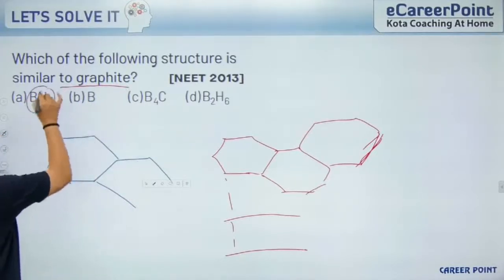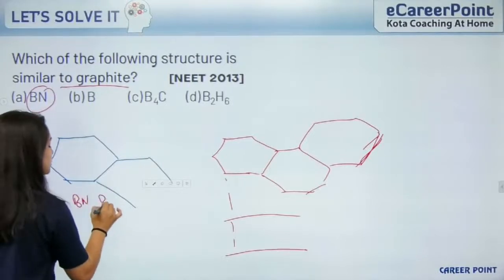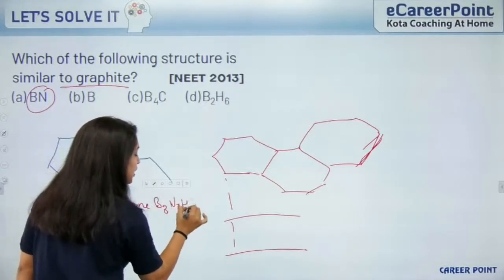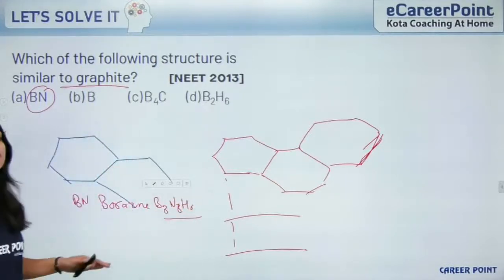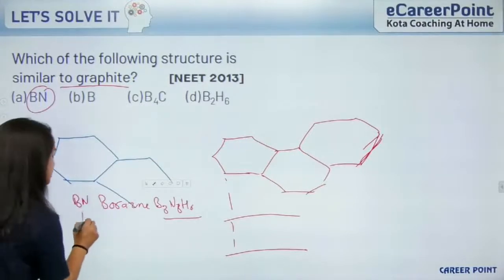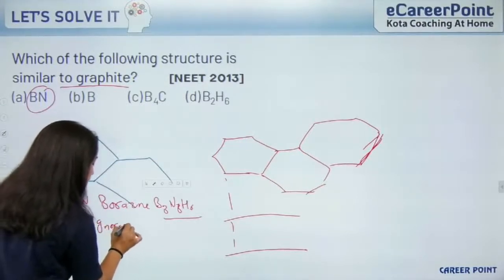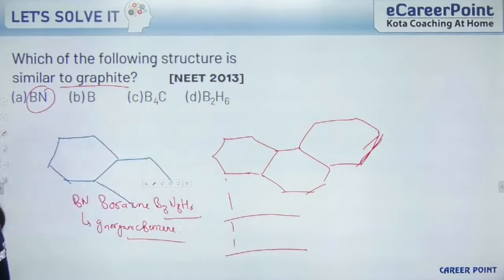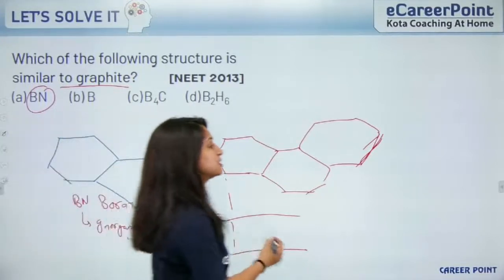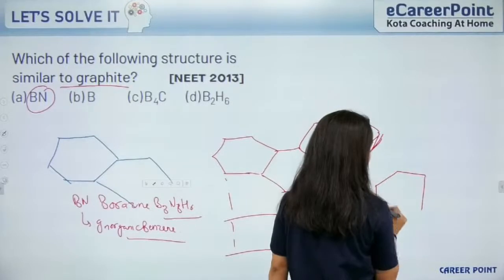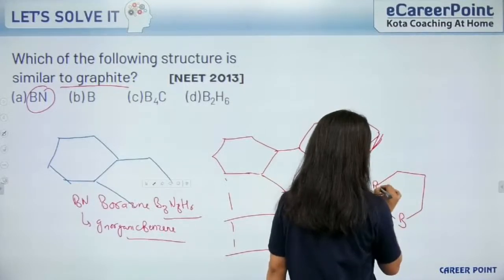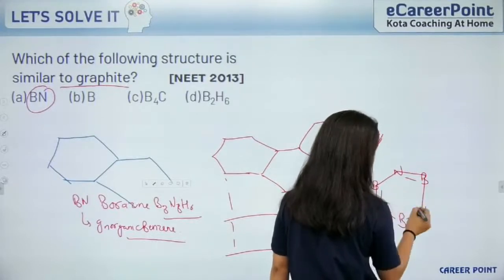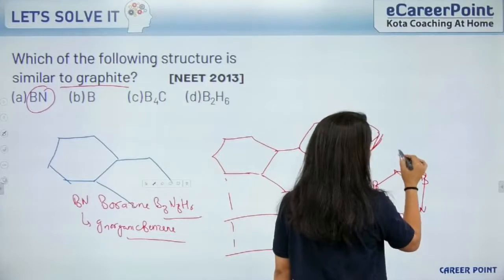We all know about BN, borazine, B3N3H6, which is also known as inorganic benzene. It has a structure similar to this one: B, N, and hydrogen.